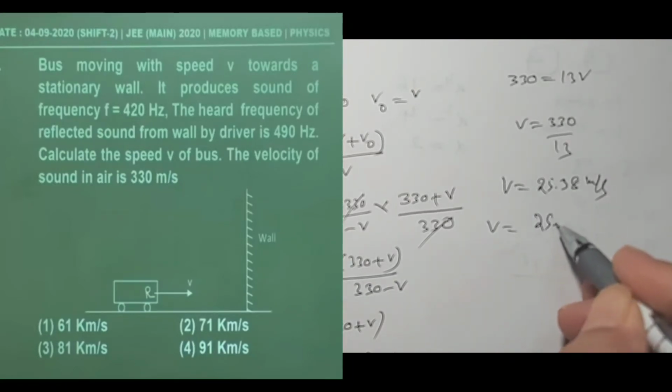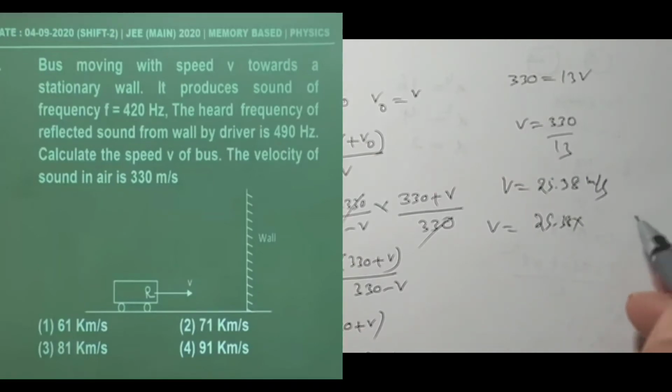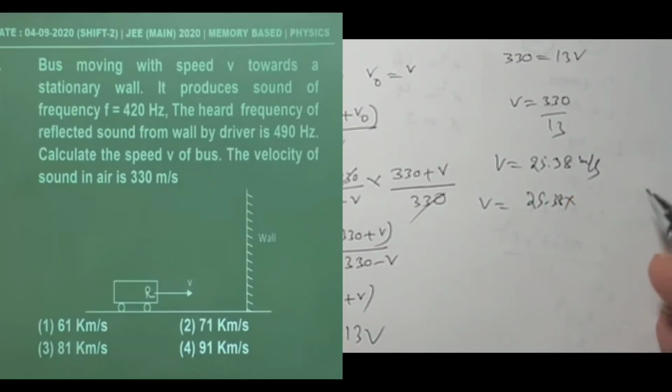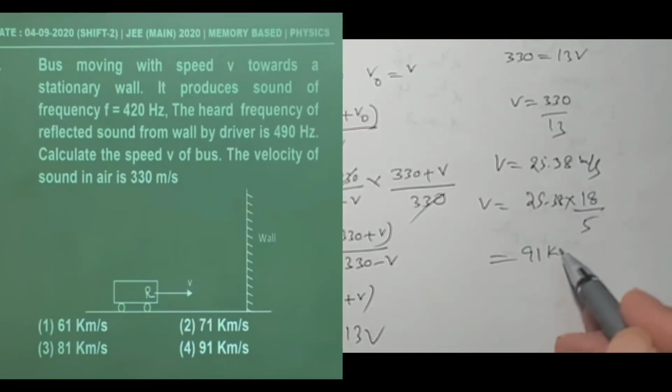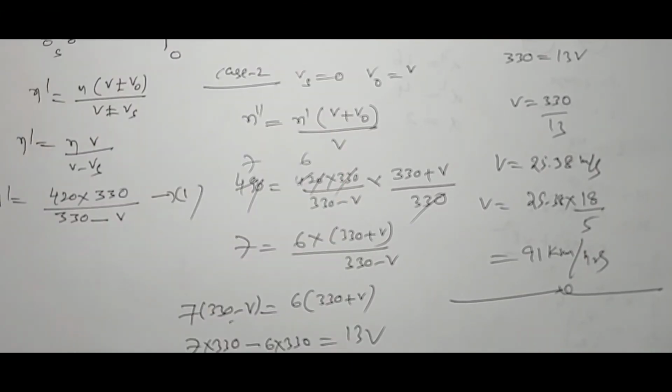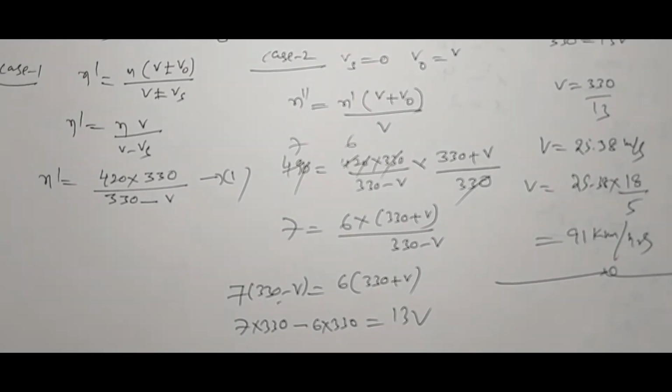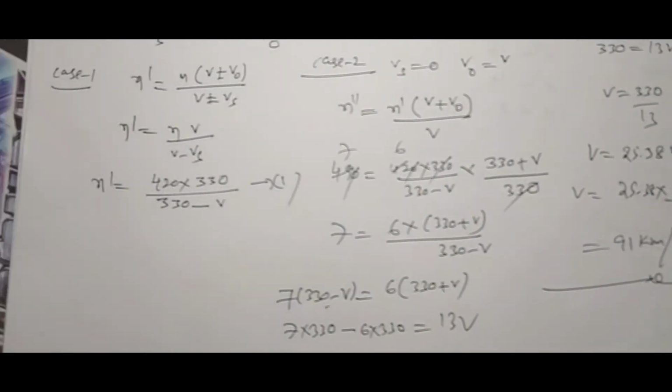So we convert 25.38 into kilometers per hour by multiplying by 18 by 5. Finally we got 91 kilometers per hour. So our option is the fourth option, that is 91 kilometers per hour. In this way we did this problem in two cases.